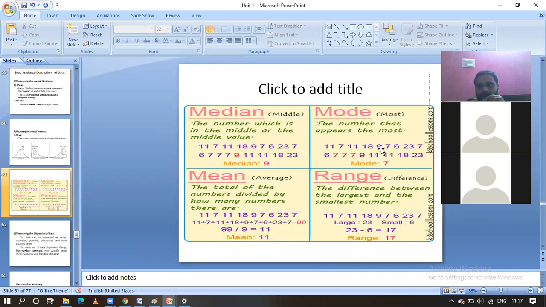Mean, mode means okay, repeated one is, that is the most repeated one, that is the mode. Here how many times repeated? 7 is the most times repeated. Mode is the 7. Median means exactly middle value, that is 6 నుంచి ఉన్నట్లో middle value తీసుకుంటాం median. Okay, mean means average of all the values. Okay, range అనేది ఎక్కడి నుంచి ఎక్కడి వరకు ఉన్నది.